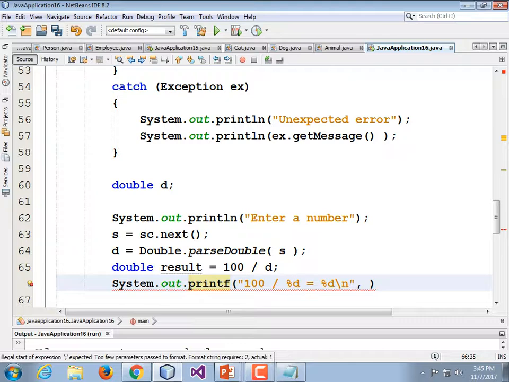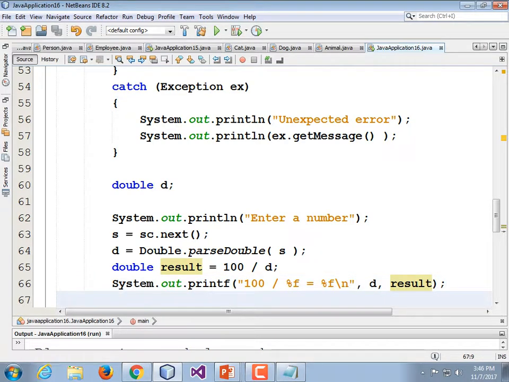%f, thank you. I always think %d is a double, and it's not. "%f is equal to %f", right? Because a double is a floating point type, and d stands for decimal integer or something like that. Okay, so %f is equal to %f \n, end quote, comma, and I need to pass in my two variables, d, comma, and the result, end parentheses, semicolon.